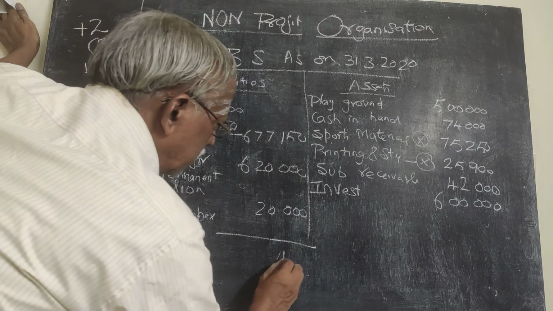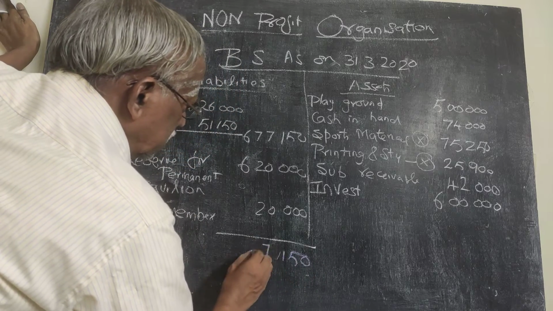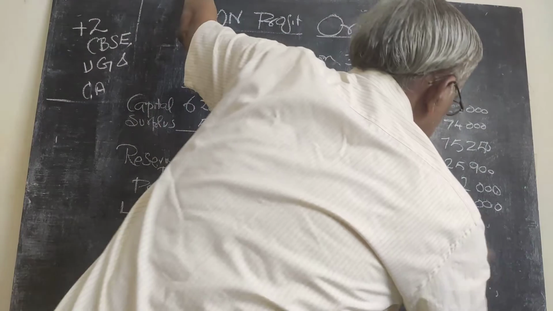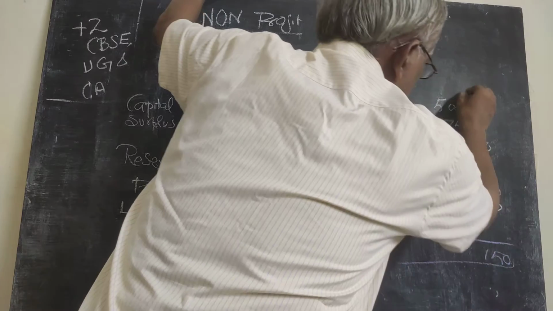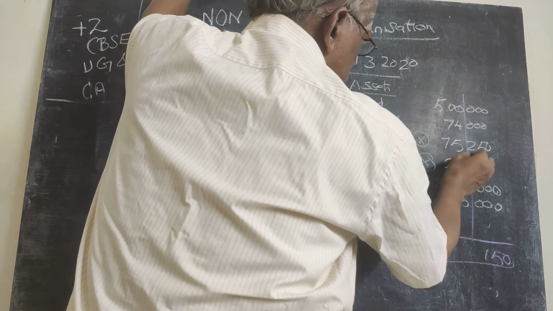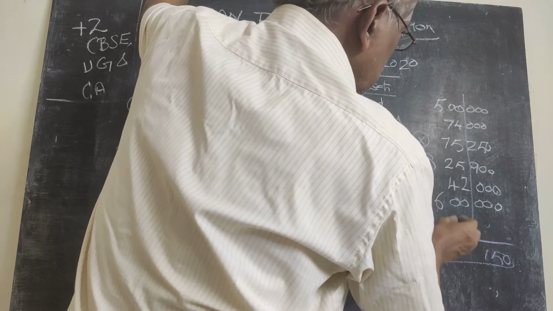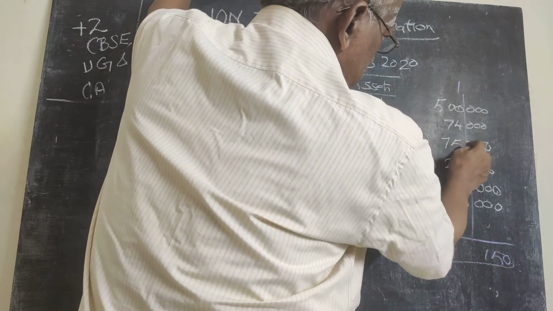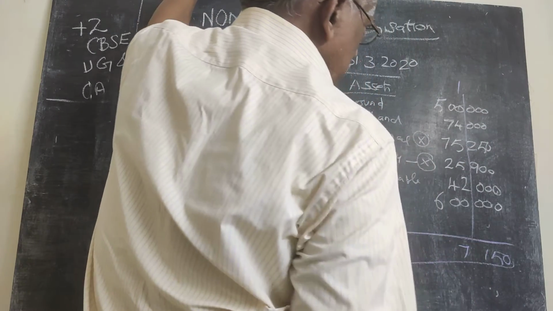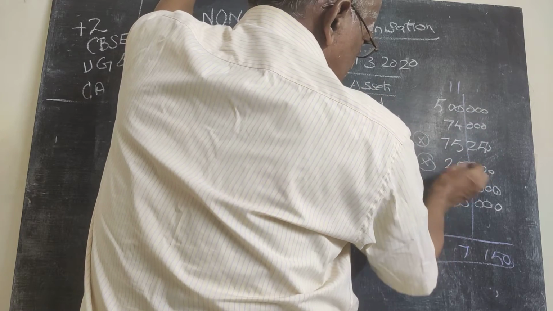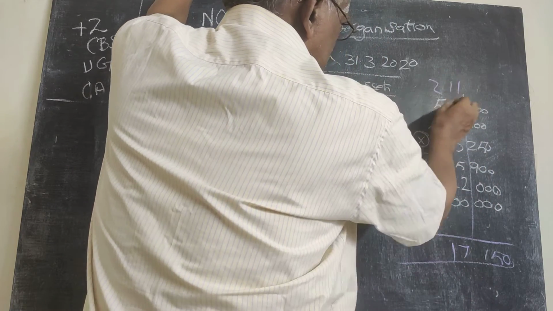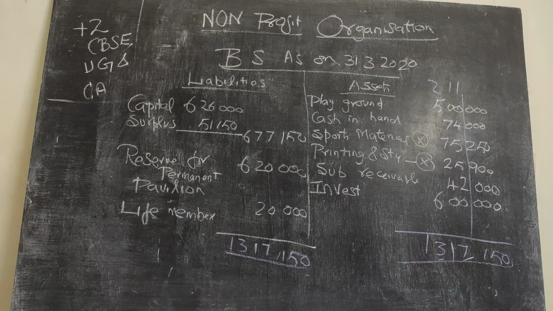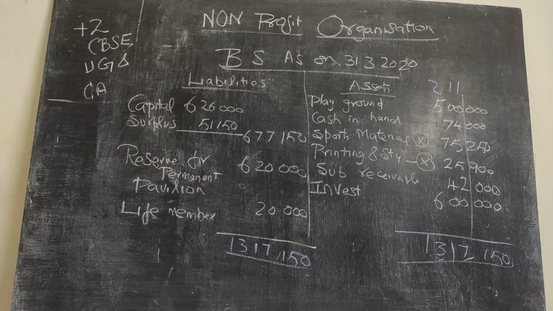Totals on this side come to 13,17,150. And coming to this side, we get 150. So thank God. Now 4 plus 5, 9 plus 14 plus 2, 16 only we are getting. Sorry, here is one carry over which I omitted. 9 plus 2, 5 plus 5, 10, 15, 17. We got 1000 also correct. 8, 15, 17, 21. This also okay. 7 plus 6, 13. We got 13,17,150 on both sides. So we got the answer. We got the balance sheet tallied. That comes to the end.